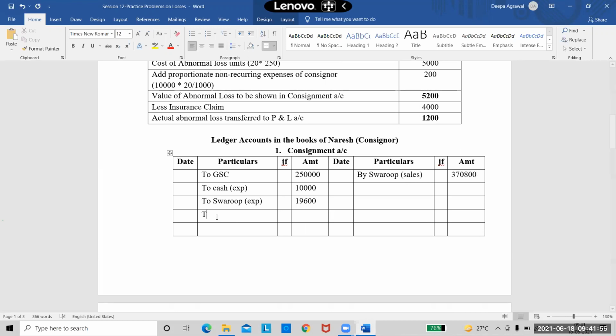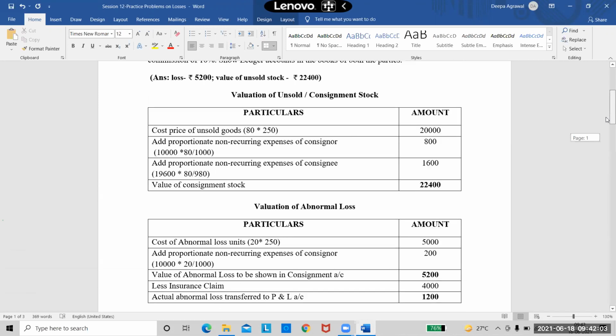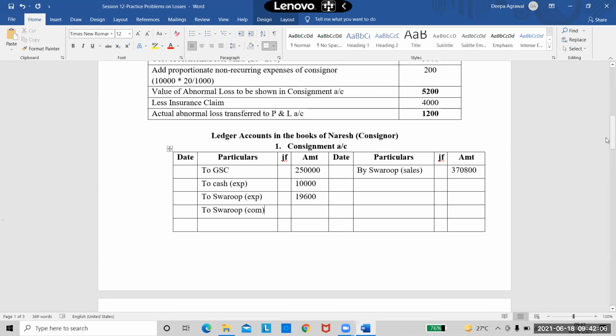Now I need to take his commission. So come back to the debit side. To Swaroop in brackets commission. And commission, I think it is 10%, is it? Yes, it is 10%. So everyone knows how to calculate commission, right? So the sales amount into 10%.